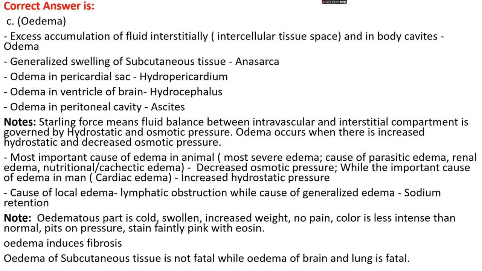Okay. The most important causes of edema in animals, that is the most severe edema, are parasitic edema, renal edema, and nutritional or cachectic edema, that is, decreased osmotic pressure. While the important cause of edema in humans is cardiac edema, that is increased hydrostatic pressure. Okay. The cause of local edema is lymphatic obstruction, while the cause of generalized edema is sodium retention.